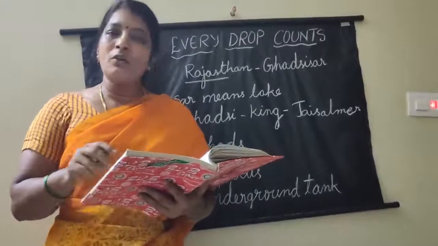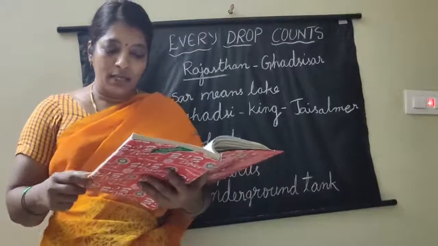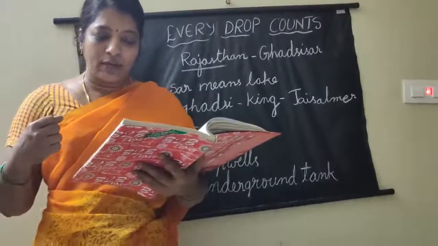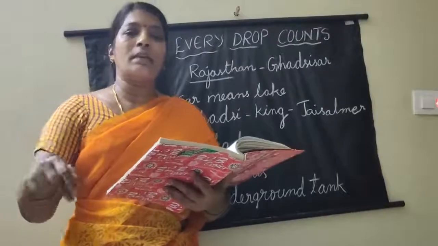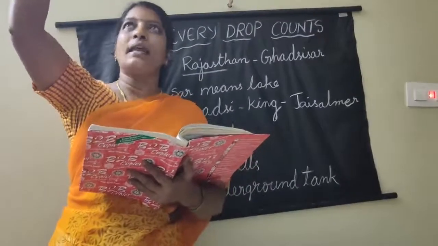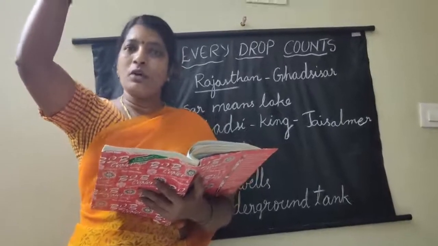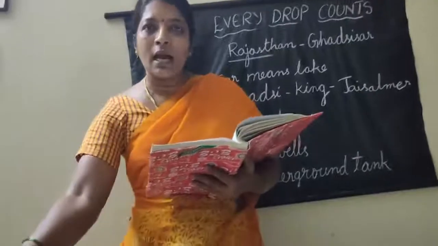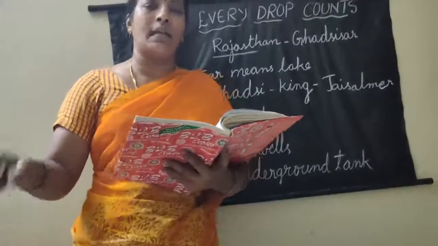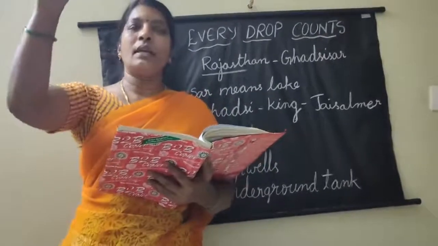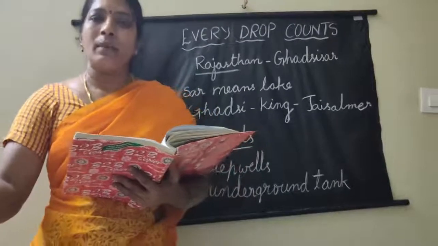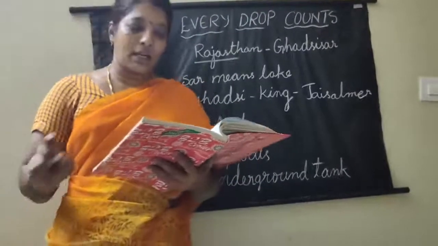Here every house has a system of collecting rainwater. The rainwater collected from the roof goes through a pipe connected to the roof and reaches the underground. They constructed an underground tank. The collected water passes directly through the pipe and reaches the underground tank.